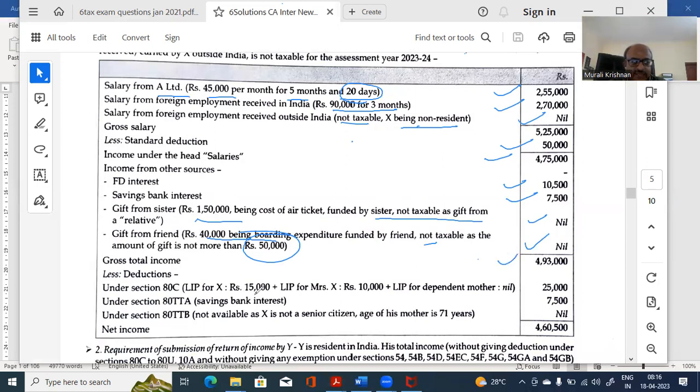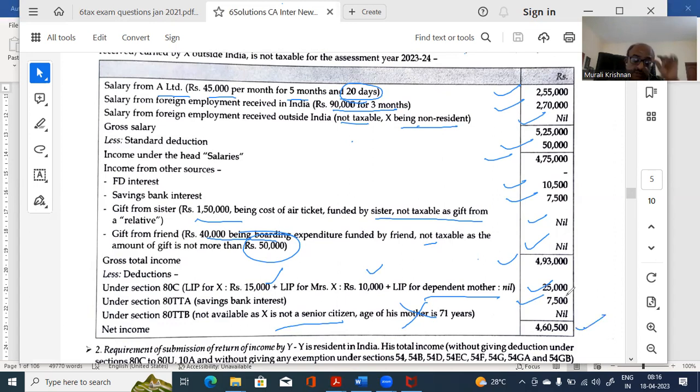Then LIC under 80C, 15,000 for himself and for wife, for the total, because the mother's is not available. Now see how intricate they are asking. If you know these sections properly and can remember, under 80TTA bank interest of 7,500 is available. 80TTB for X is not available because he's not a senior citizen. This is not relevant, I don't know why they have given that. That's how you get your total income.